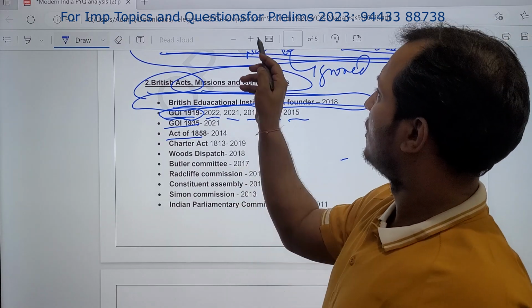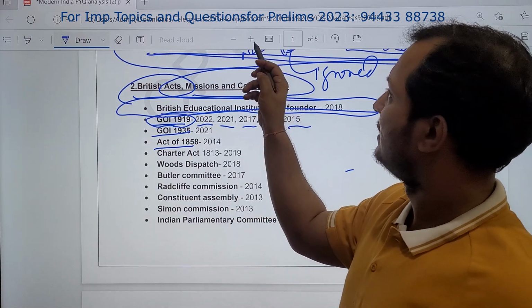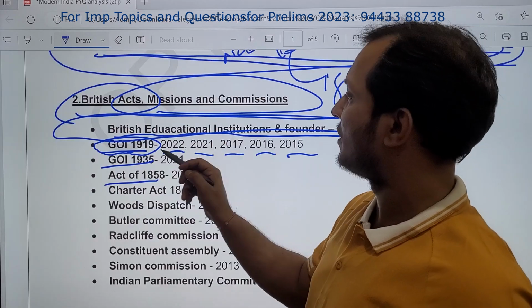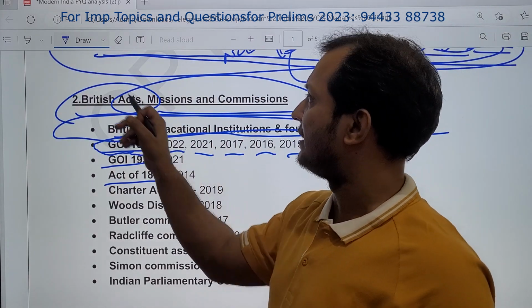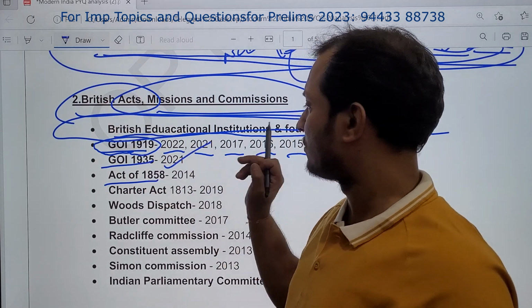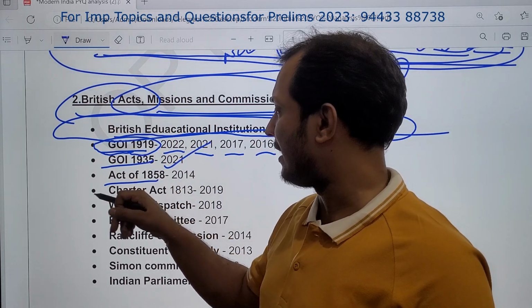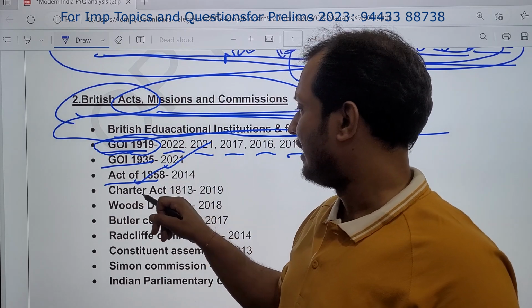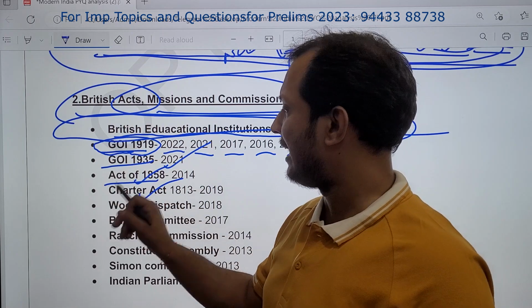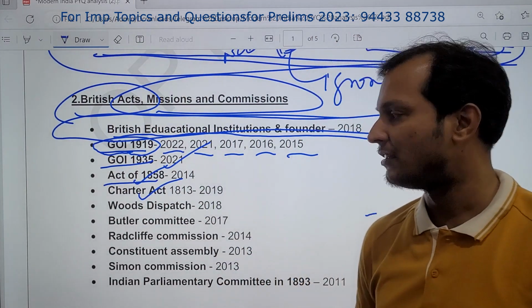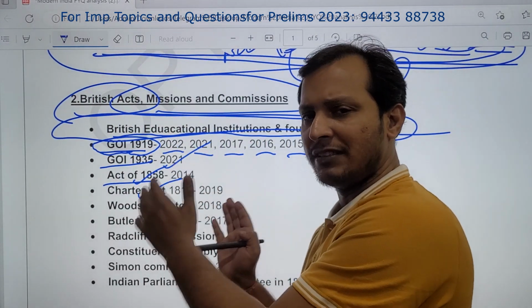This means the Government of India Act 1919 is very, very important. Then you see they have asked the Government of India Act 1935 also, and they have asked the Act of 1858, and then the Charter Act of 1813. So these are the three acts they have already asked. These are important acts because UPSC has already asked.